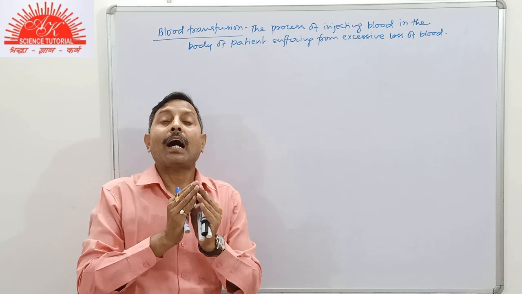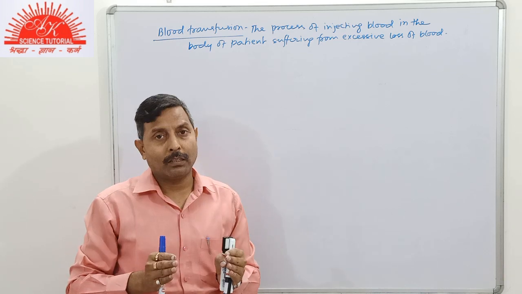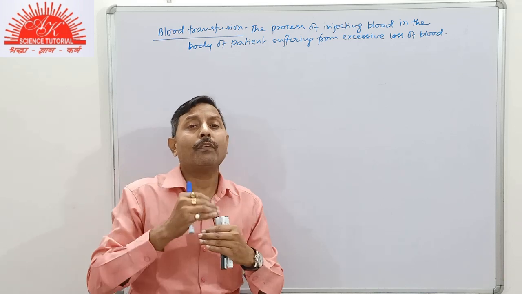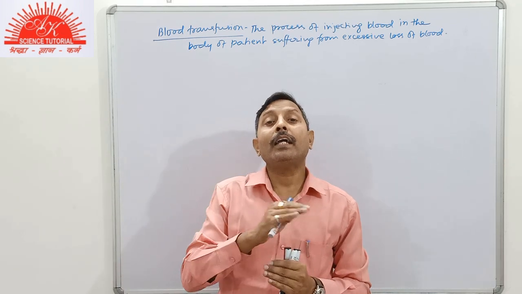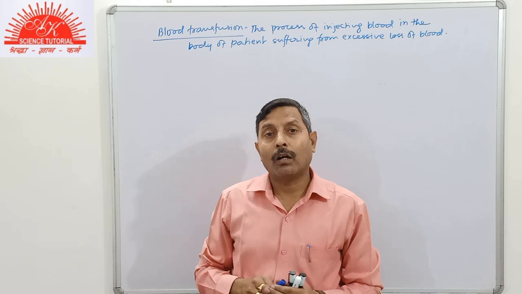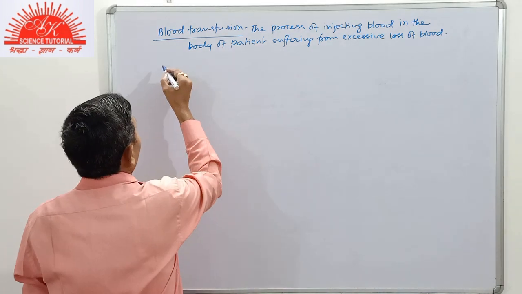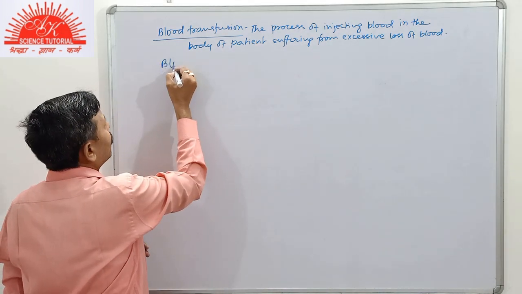That is, they should be compatible. And how will they be compatible? It is decided by the blood group. So we have to study the blood group.